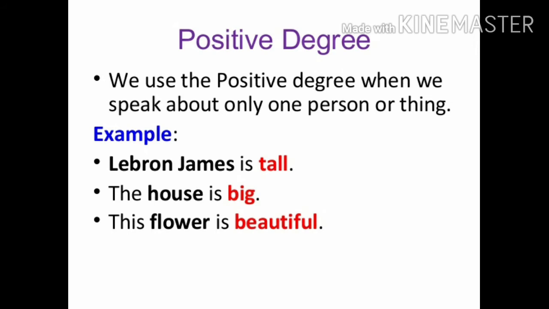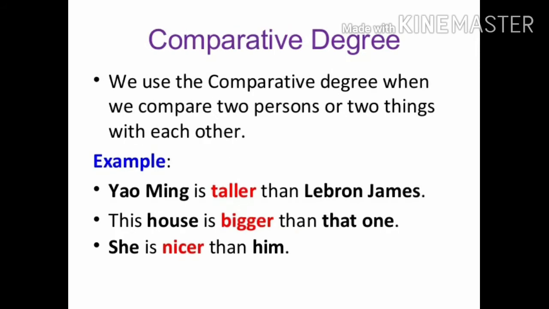The house is big. This flower is beautiful. So you can see here the positive degree: tall, big and beautiful, and here we are talking about only one person or thing, and there is no comparison made in these sentences.